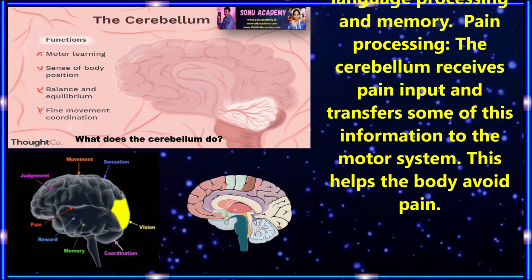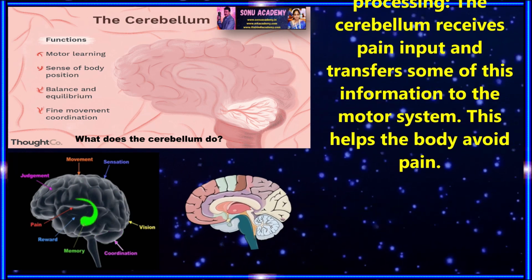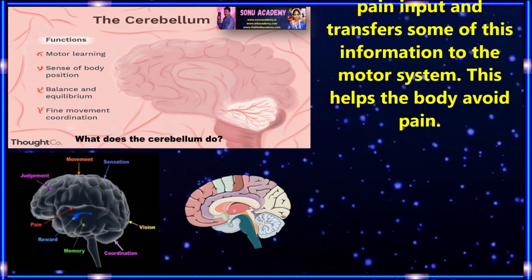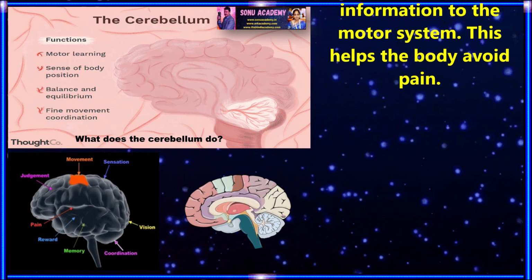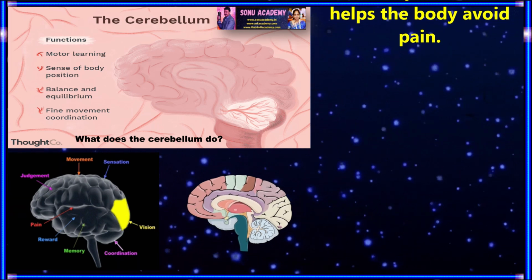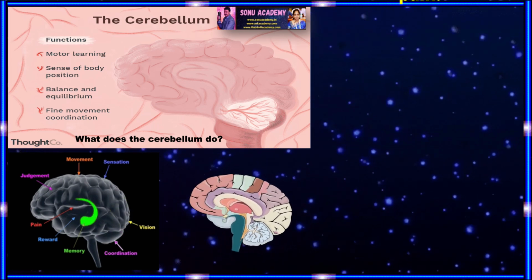Next, how does the cerebellum work in pain processing? The cerebellum receives pain input and transfers some of this information to the motor system. This helps the body avoid the pain.